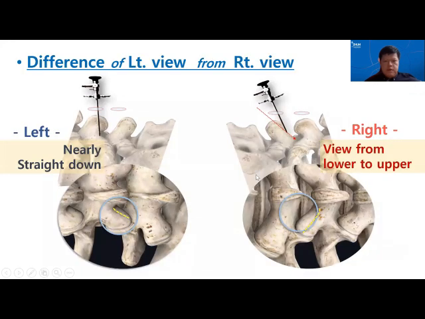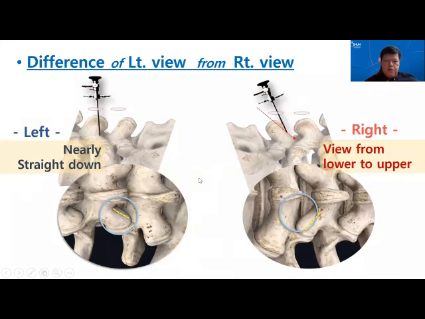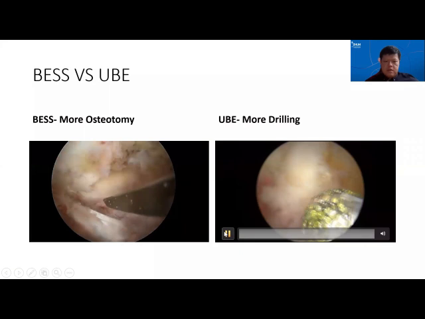This is a concept I'll explain: why the right side needs to be a bit lower, so that as we get the working instrument in, it won't be blocked by the proximal spinous process base, and we tend to need to resect less bone if both of the ports are slightly lower in the interlaminar space. There's also a difference in the left and right view. I'll go through that next time when we discuss biportal scope.